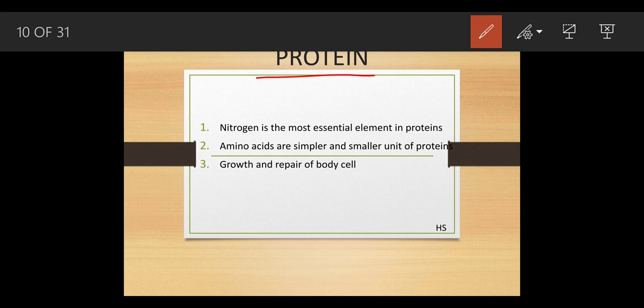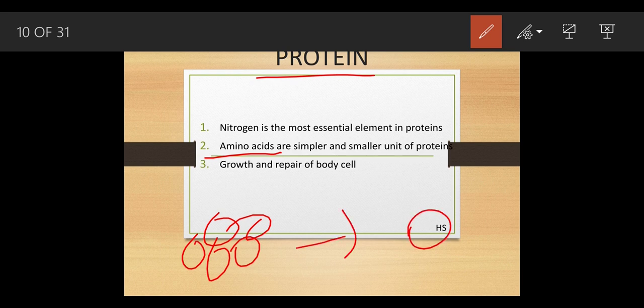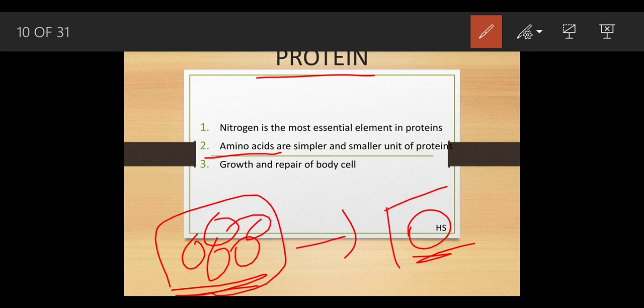As I said, this protein is the complex form, and the simpler form of the protein is the amino acids. Okay, so what do you mean by complex? Suppose this is a complex form of many molecules, and this single one is called the amino acid, and this is the protein. This is the protein and this is the amino acids. I am going to write AA.